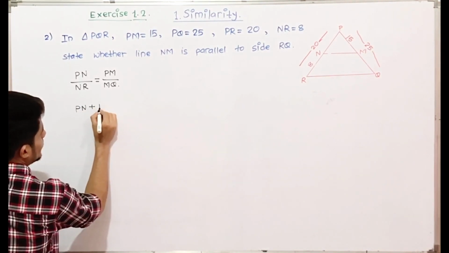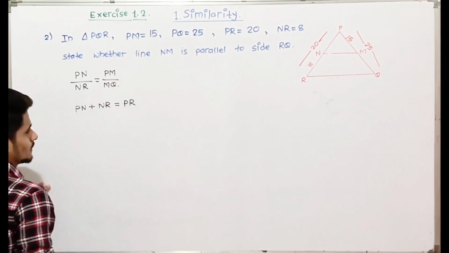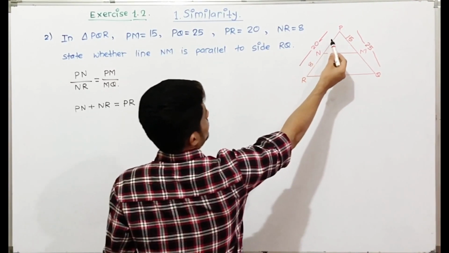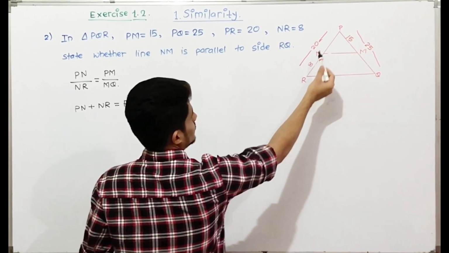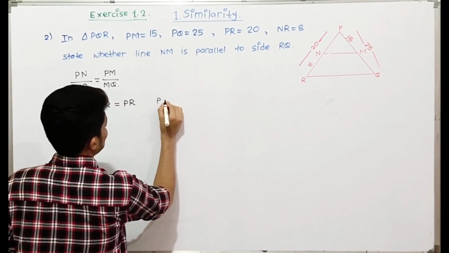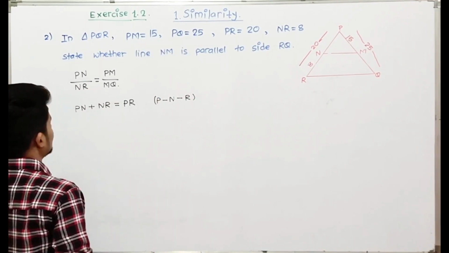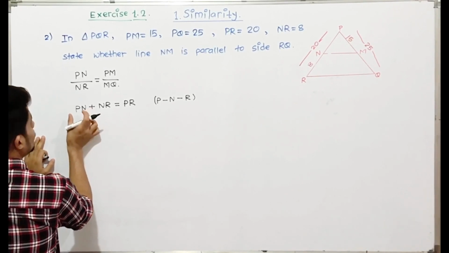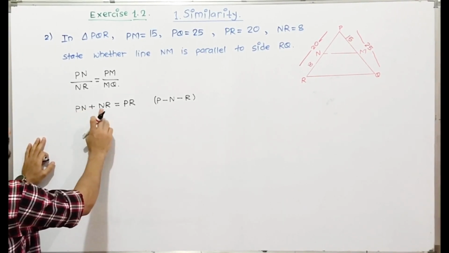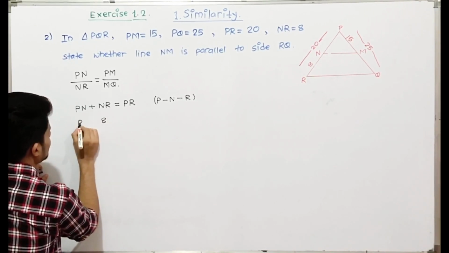PN plus NR is equal to PR. N is in the middle of PR. So we have to find the value of PN, and we have the value of NR as 8.